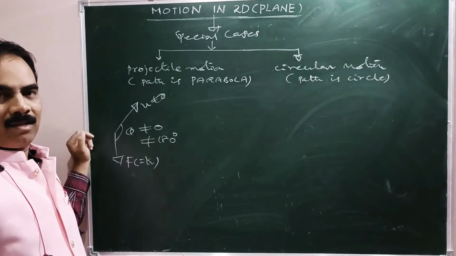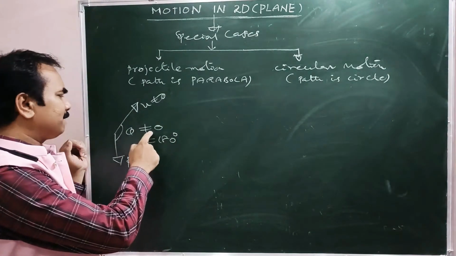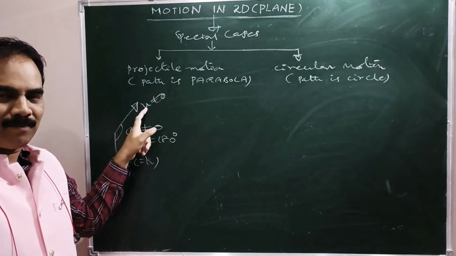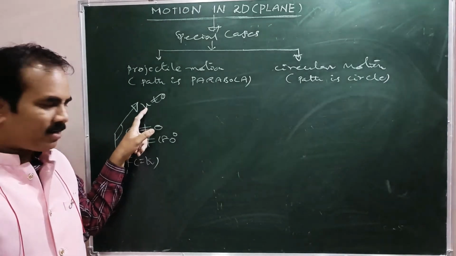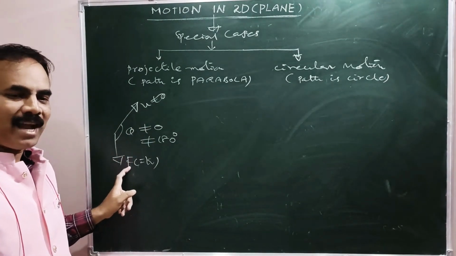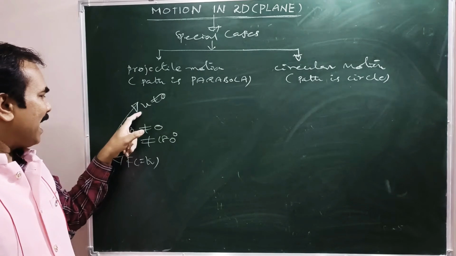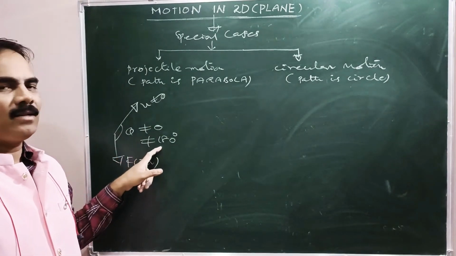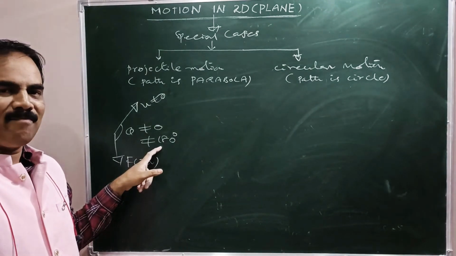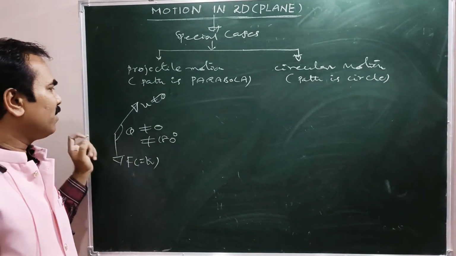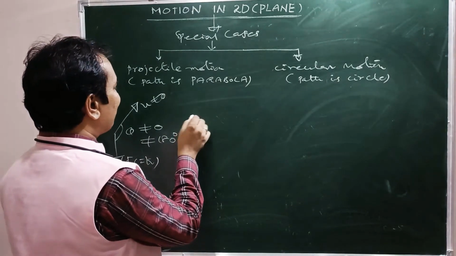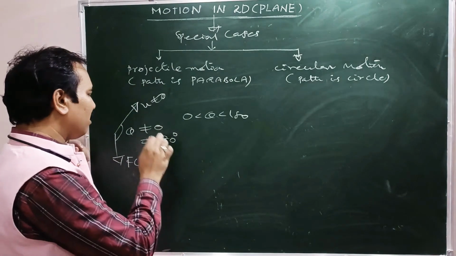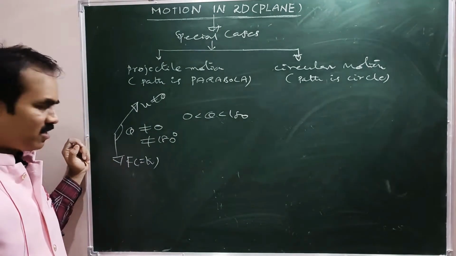The angle between the velocity of projection vector and the constant force acting on the particle must lie between 0 and 180, but not equal to 0 or 180. If it is 0, it becomes freely falling.